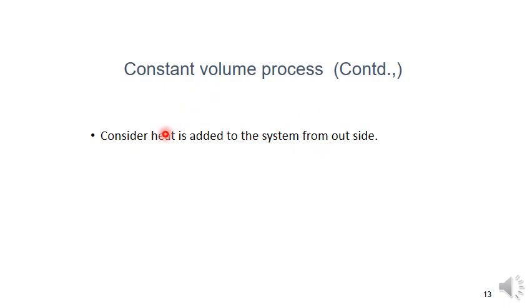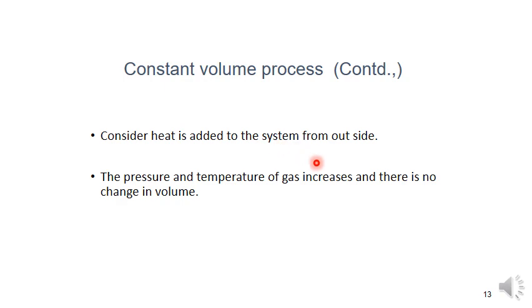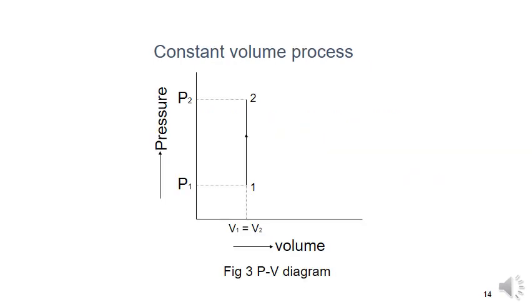Consider heat is added to the system from outside. In the above figure we are giving heat to the system from outside. So the pressure and the temperature of the gases increase, and there is no change in volume because the container is closed. Hence the pressure and temperature of the gases are increasing, but there is no change in the volume.